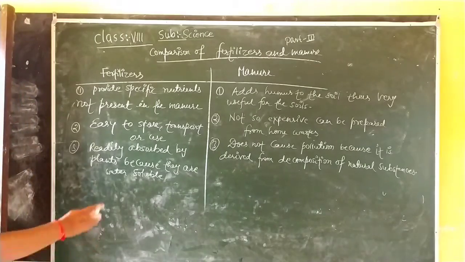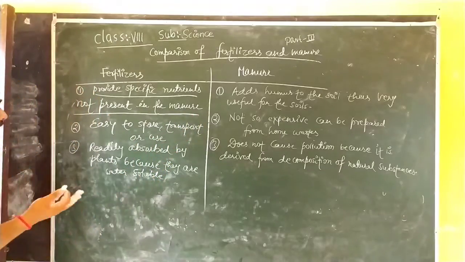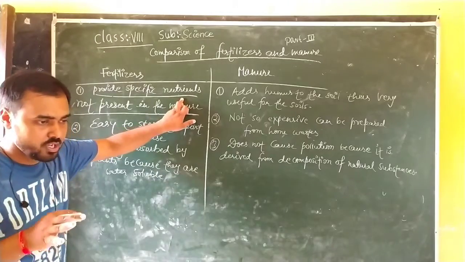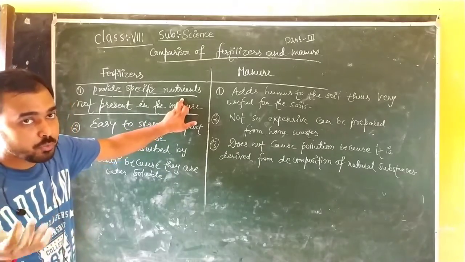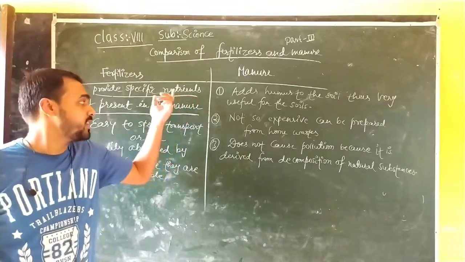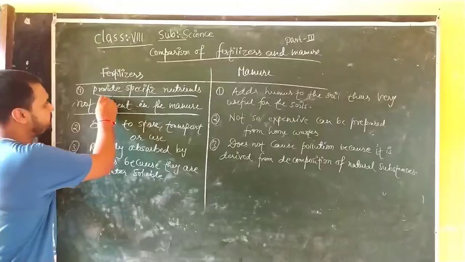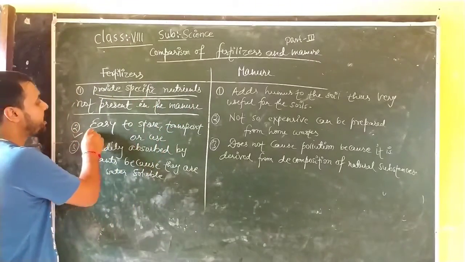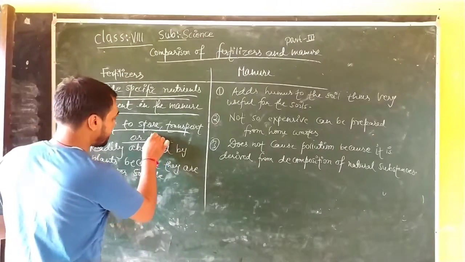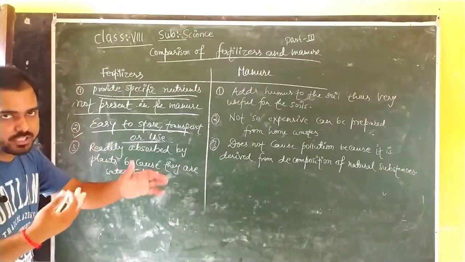The advantages of fertilizer: it provides specific nutrients not present in the manure. I have written that it provides specific nutrients required by the plant. Suppose the plant requires nitrogen, or suppose the plant requires phosphorus. In this condition we use phosphate, and we spray nitrogen fixers in the fields. So fertilizer provides specific nutrients. The second point: easy to store, transport and use. You can take it from one place to another easily.